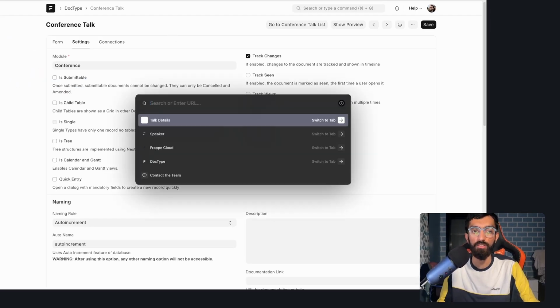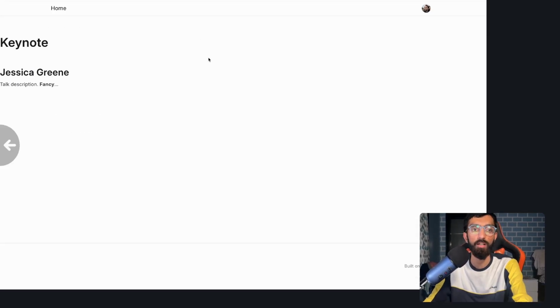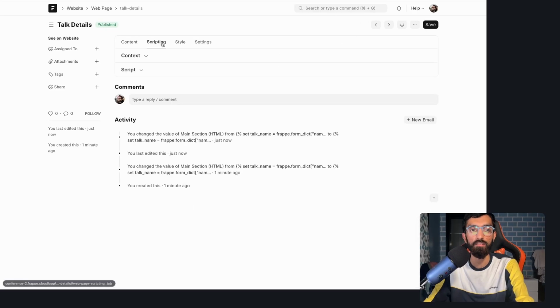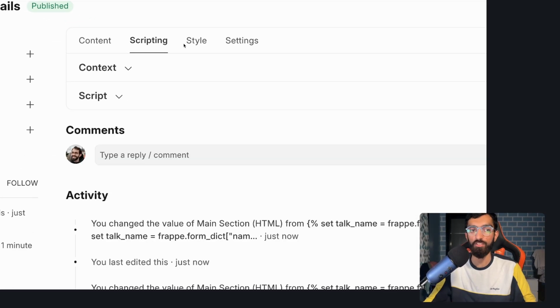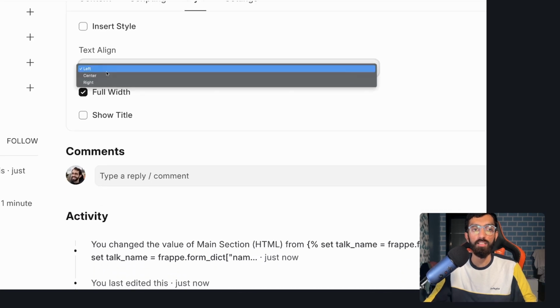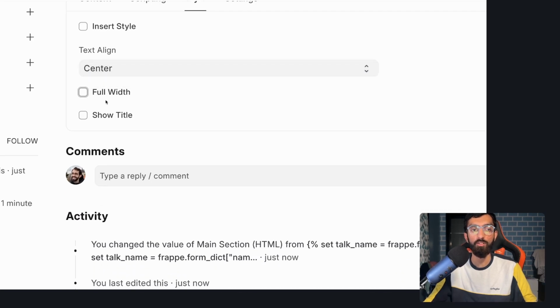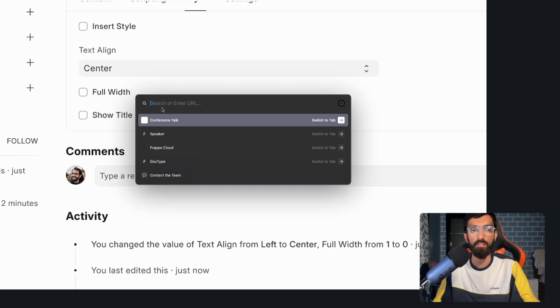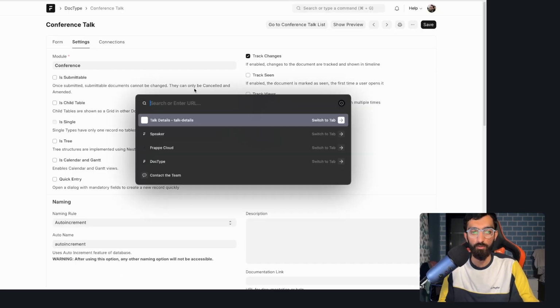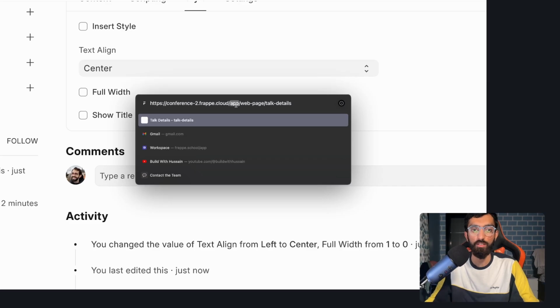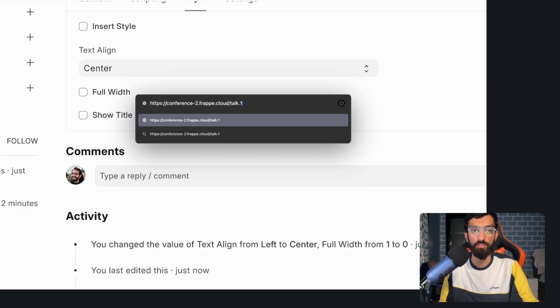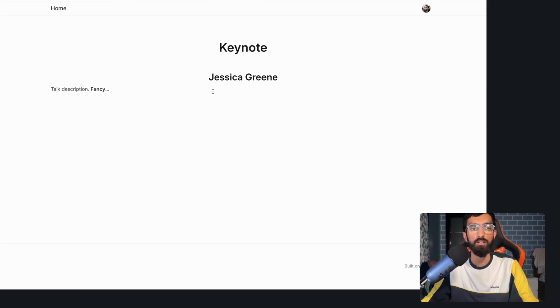And we have other options here as well. So we can go back and you can attach more context using Python. You can write your JavaScript here. I will say center align, not full width. Let's hit save. Go back to the talk details page, which will be talk/1. And we'll see it is centered and looks nice.